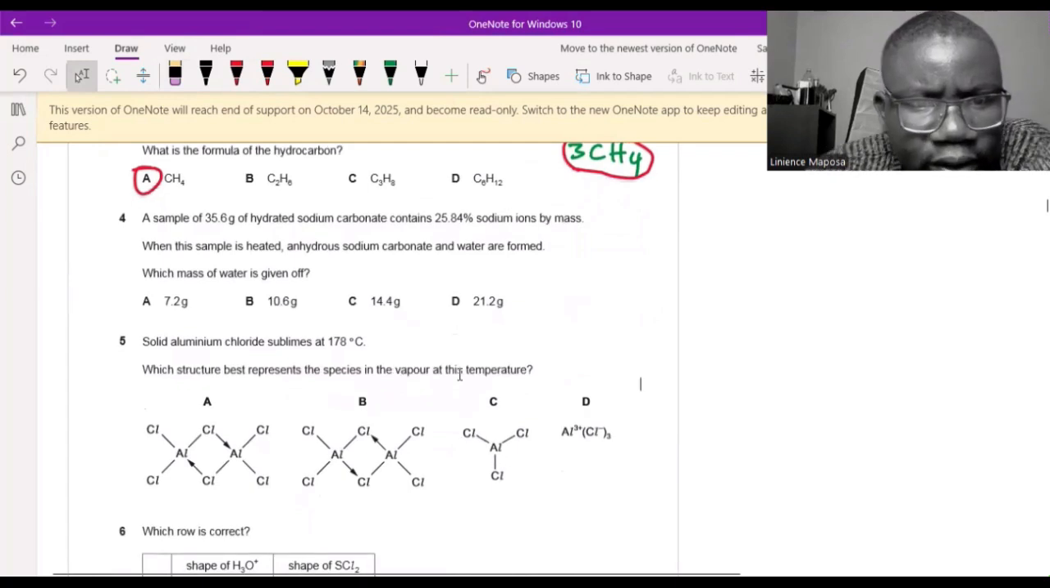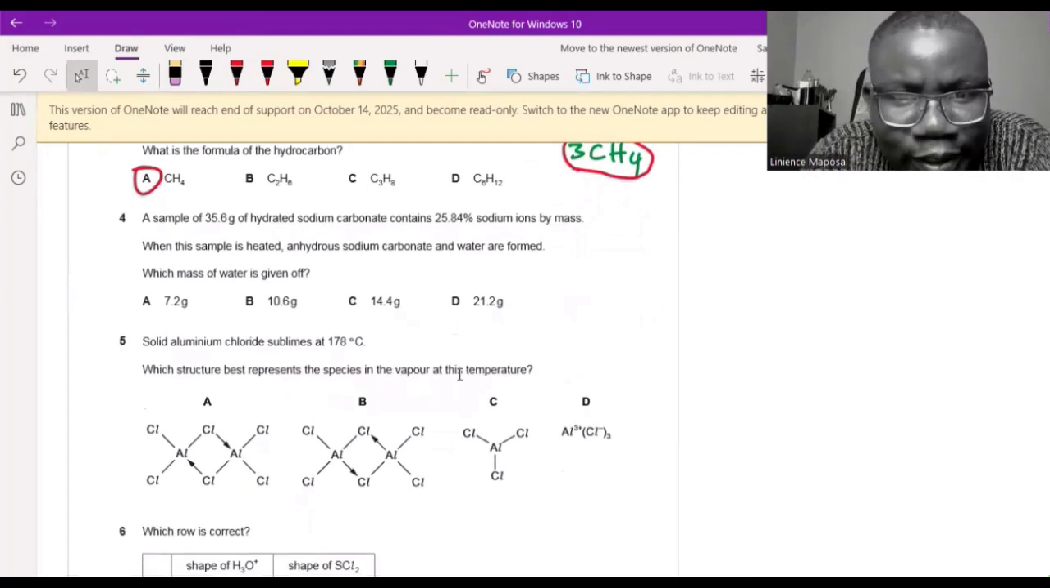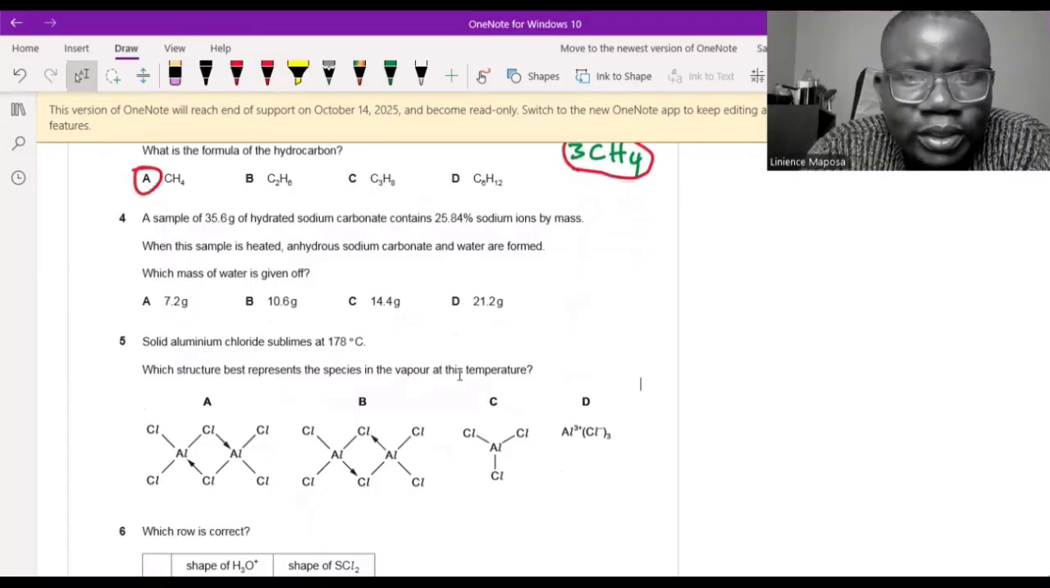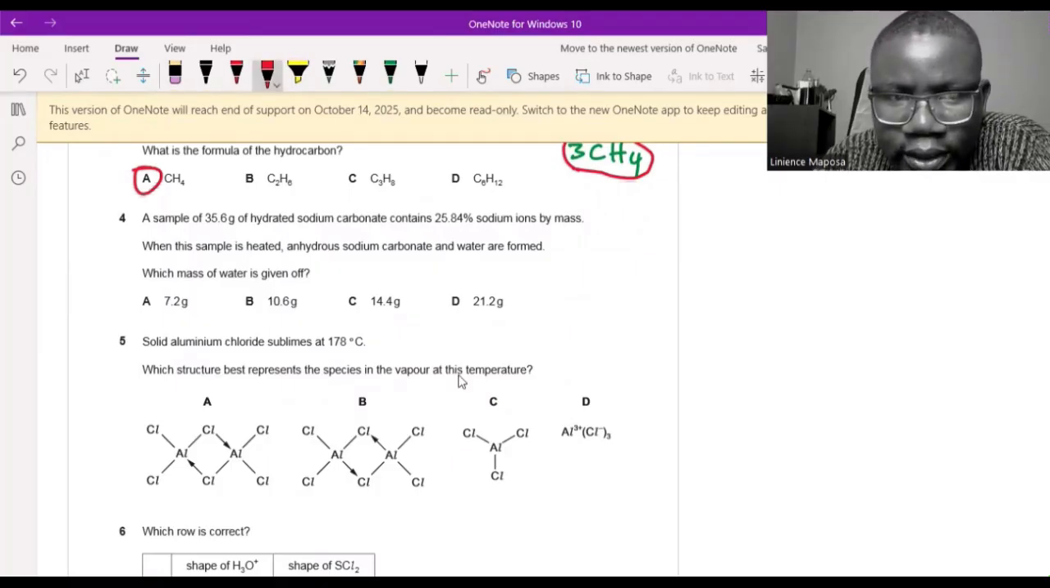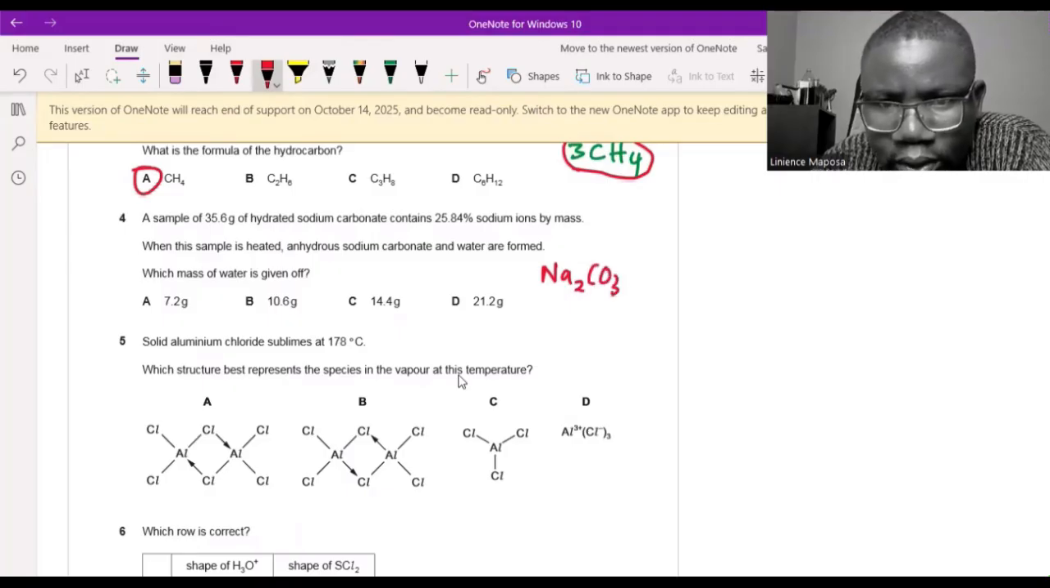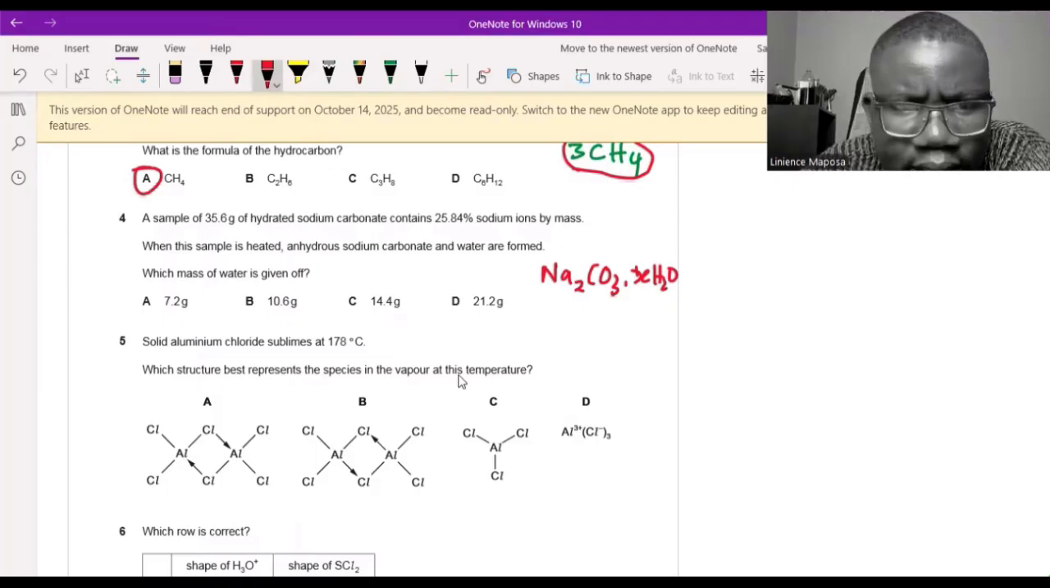A sample of 35.6 grams of hydrated sodium carbonate contains 25.84% of sodium ions by mass. Okay, so this is hydrated. I like to write things. So this one will say we have sodium carbonate, sodium carbonate dot XH2O. All right. Sodium ions are this. So you have this here, and this is the mass of sodium in there.